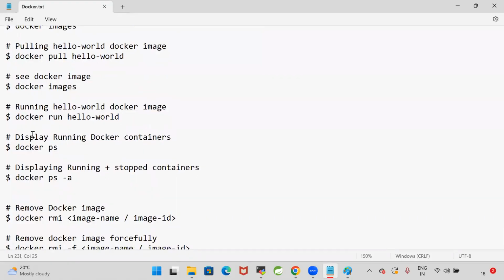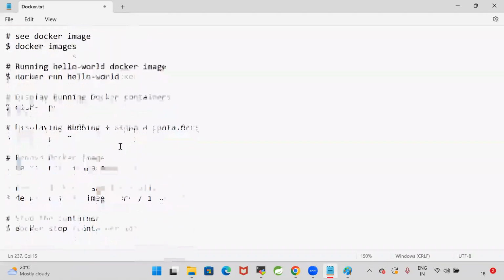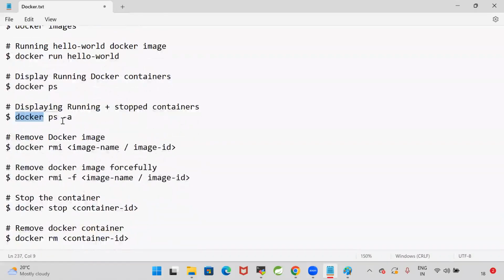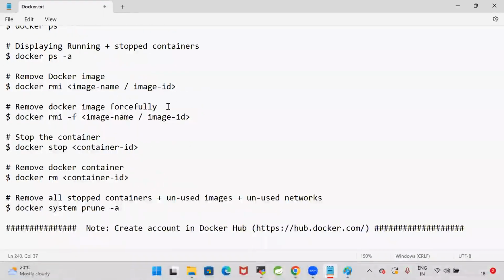Display Docker running containers: docker ps. It is used to display the running Docker containers. Displaying running plus stopped containers, for that we can go for docker ps -a. Then remove Docker images. If you want to remove the Docker image, rmi, remove image, either by using image name or by using image ID. So to remove the Docker image forcefully, for that docker rmi -f.